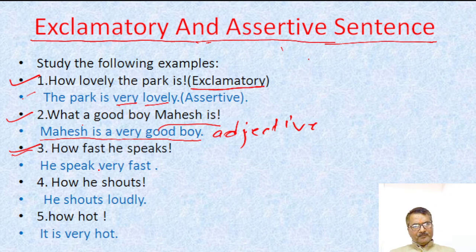Fourth example, how he shouts. I want to suggest you again and again that if our exclamatory sentence begins with what or how, my dear student, you must know that how or what will be removed in the assertive sentence, and very is used before the given adjective. He shouts loudly. Loudly in this sentence is an adverb.